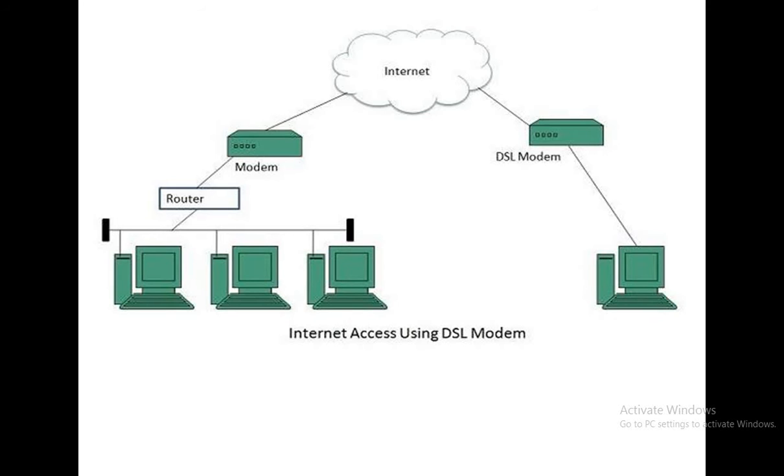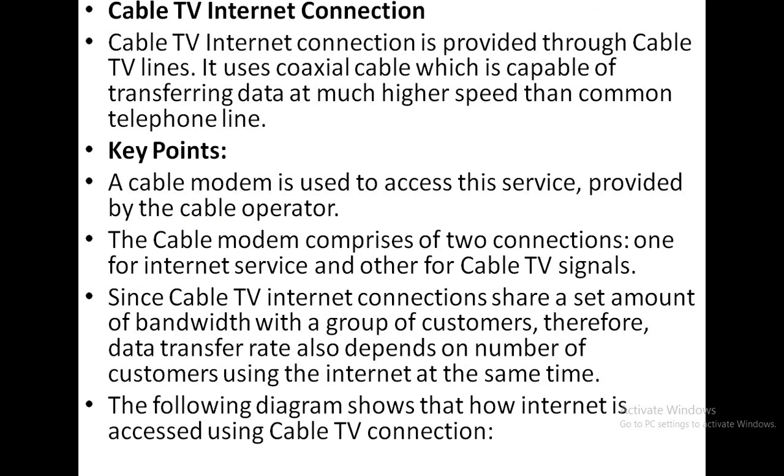Then it is accessed through the internet connection and received by the DSL modem, which again converts it into digital form and gives it to the computer system. So this is the diagrammatic representation of internet access using the DSL modem.